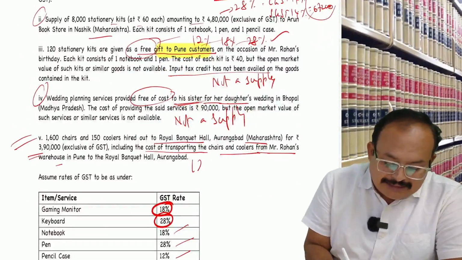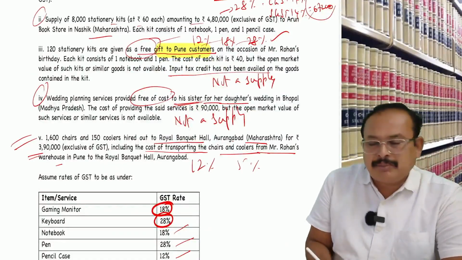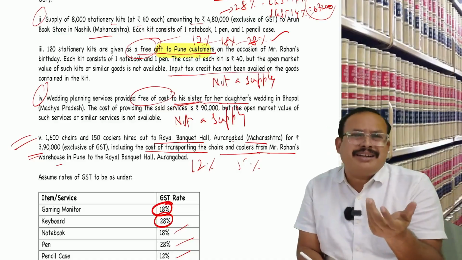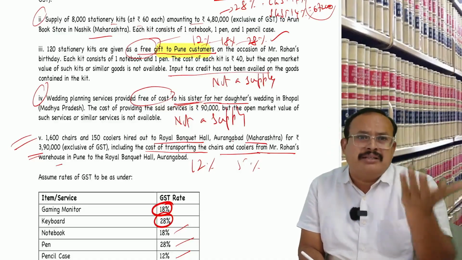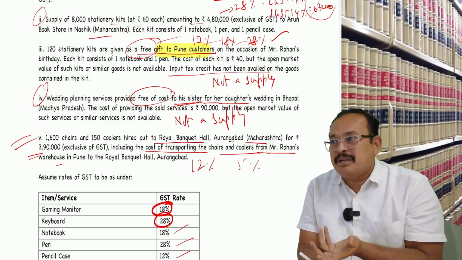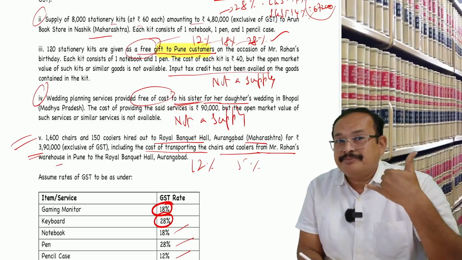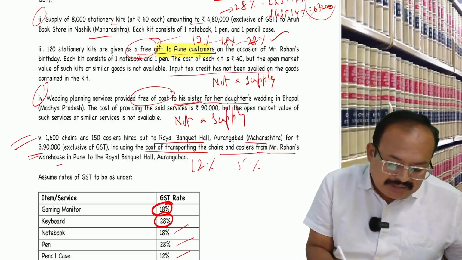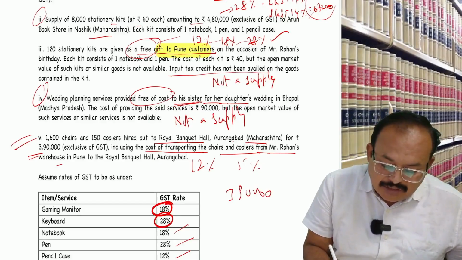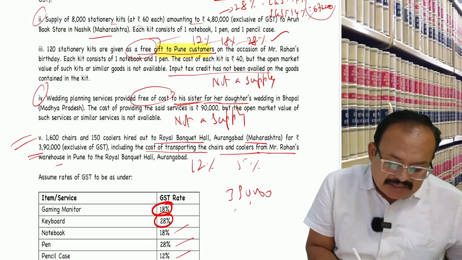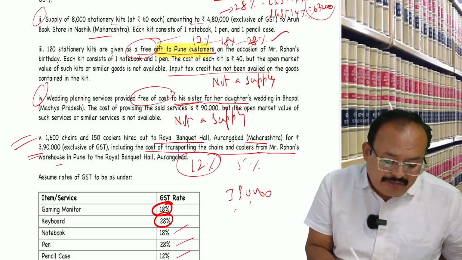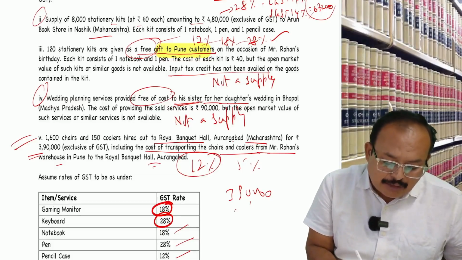So, is it a composite supply or a mixed supply? Composite supply only. One cannot carry the chairs and coolers on their head. So, transportation is embedded. Therefore, composite supply. Principal supply is hiring. Therefore, 12% applies on the entire supply of 3,90,000. 12% will apply, since the banquet hall is in Aurangabad, Maharashtra only.